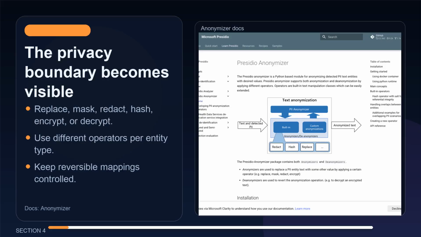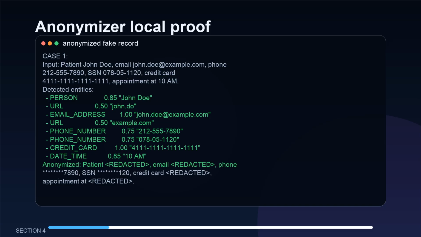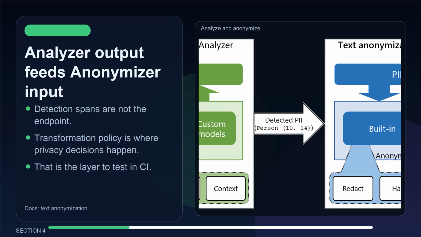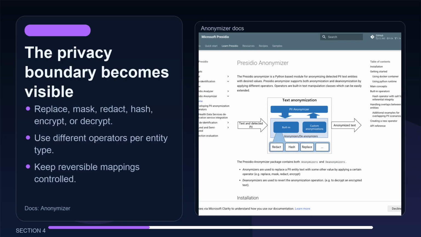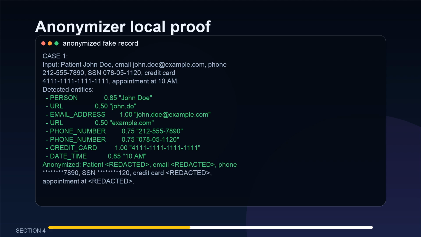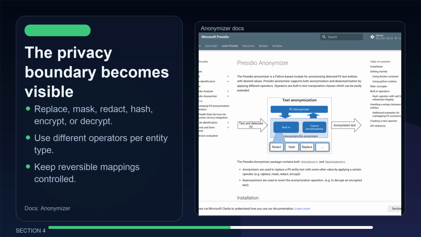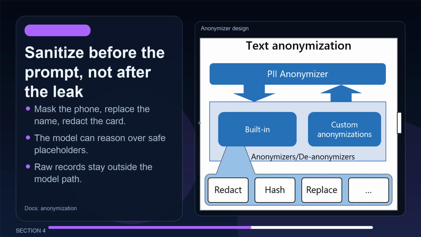After detection, the anonymizer is where the privacy boundary becomes visible. You can replace a person name with a fixed token. You can mask a phone number while keeping the last digits. You can redact an entity completely. You can hash it when you need stable matching or encrypt it when a reversible workflow is required. In the local run, a sentence with a patient name, email, phone, credit card, and appointment time turned into a safe version before it ever needed to leave the process.